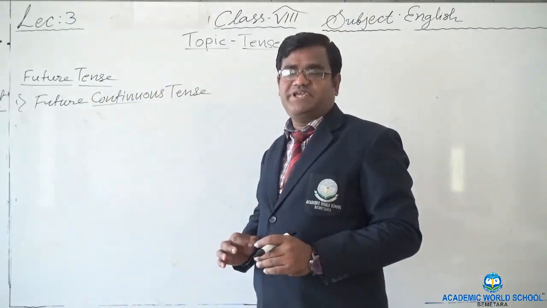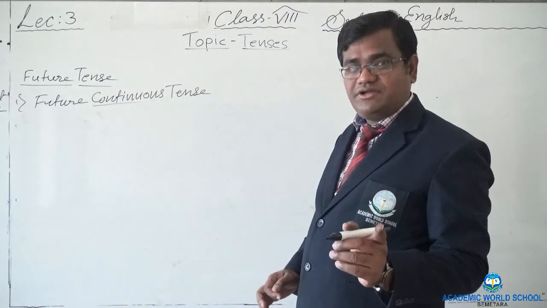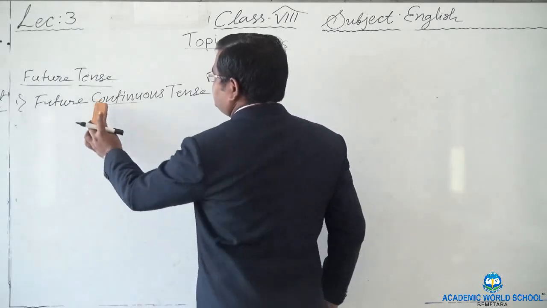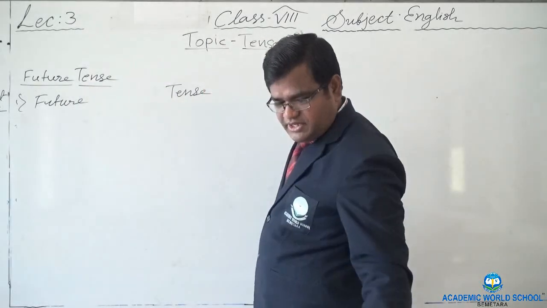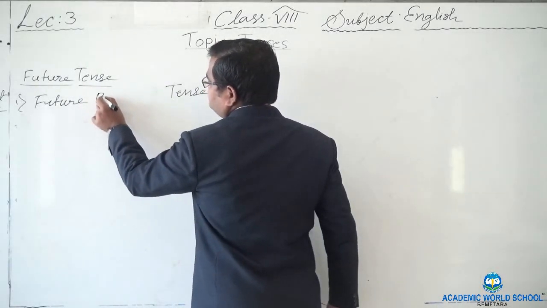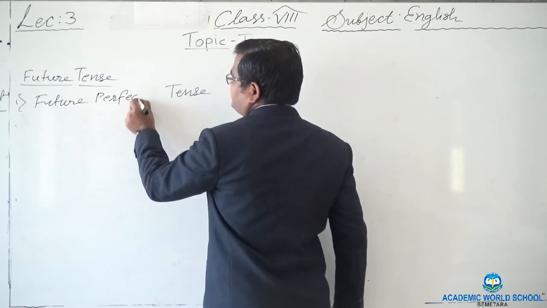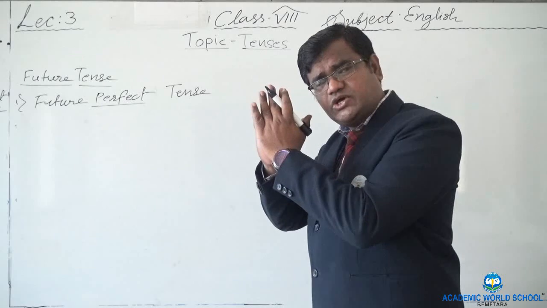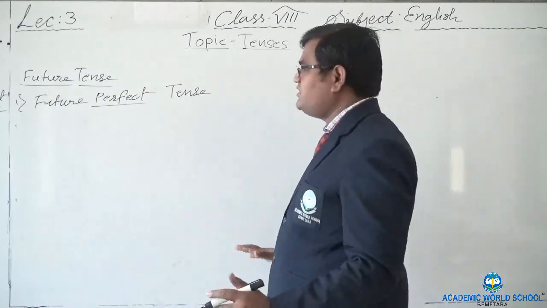So for such kind of thing we use future perfect tense. Let's see future perfect tense. We will write the definition first. Now when I say perfect, it means the action is finished, completely finished.